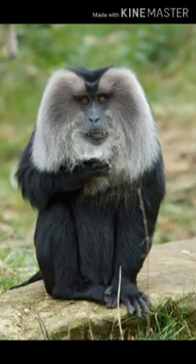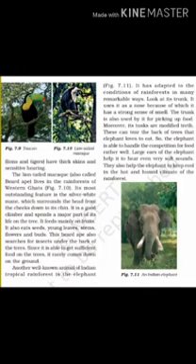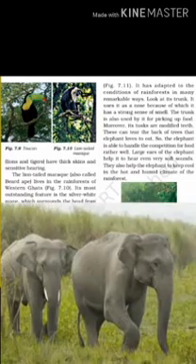Another well-known animal of the Indian tropical rainforest is the elephant. It is also adapted to live in the conditions of the rainforest. Its trunk it uses not only as a nose, and because it has this trunk, it has a very good sense of smell, but this trunk is also used for picking up food.